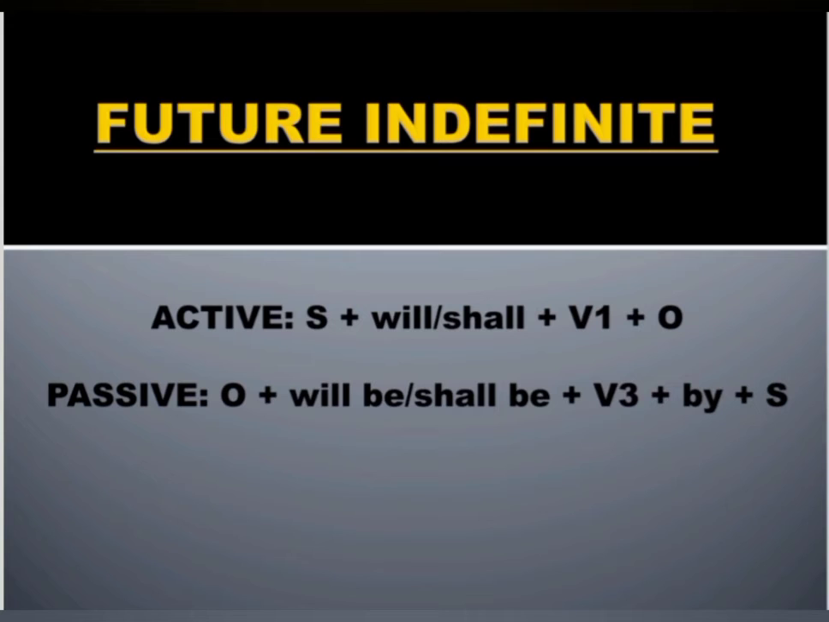Now the last category of today, future indefinite. In future indefinite, in the structure of active voice, subject comes first, helping verbs will or shall, then verb's first form, and in the last the object. Then in passive voice, object is to be written first, then you have to add the helping verbs will be or shall be, then verb's third form, then by, and in the last you have to add the subject here.